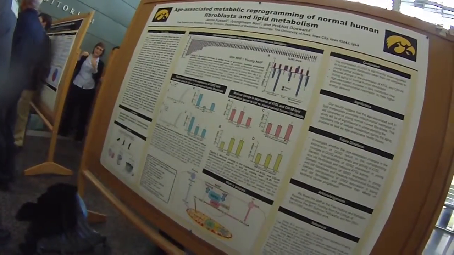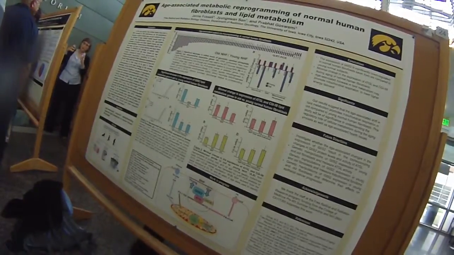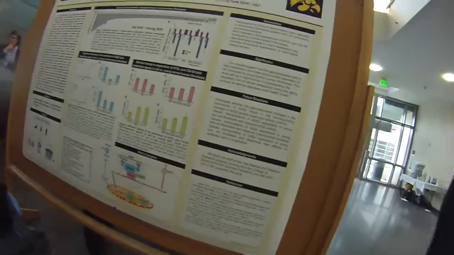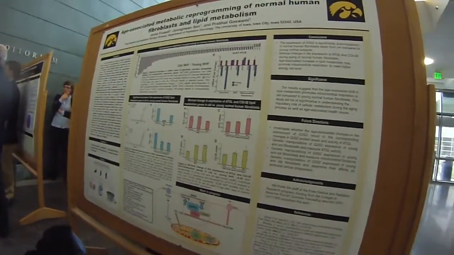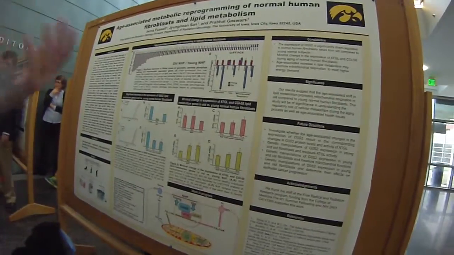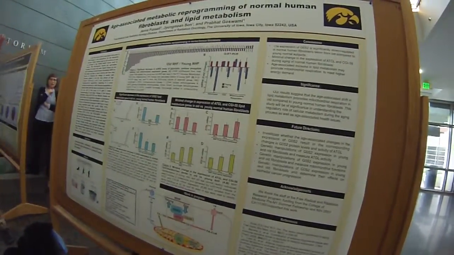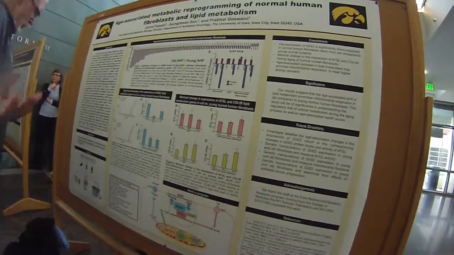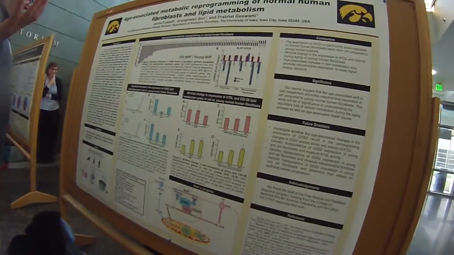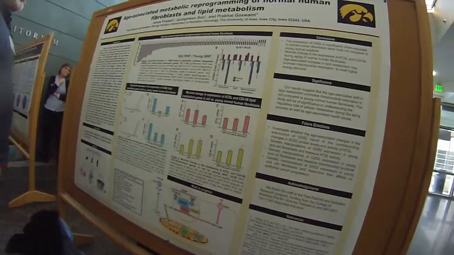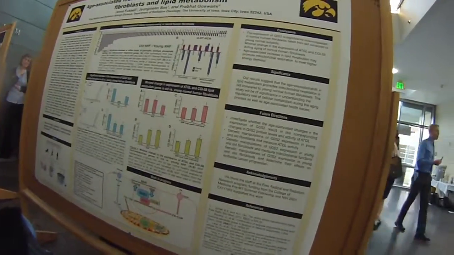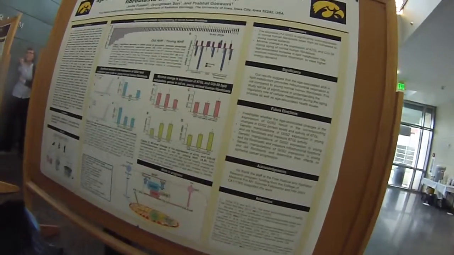Another future experiment is when we do these genetic manipulations with G0S2, we're going to take these genetic manipulations in young and old fibroblasts and put them into tumor cells of mice and see how it affects the tumor. So we're going to inject these old and young fibroblasts into the tumors of mice and see if it increases their proliferation or decreases it. Hopefully next summer, it'll be really interesting to see those results.